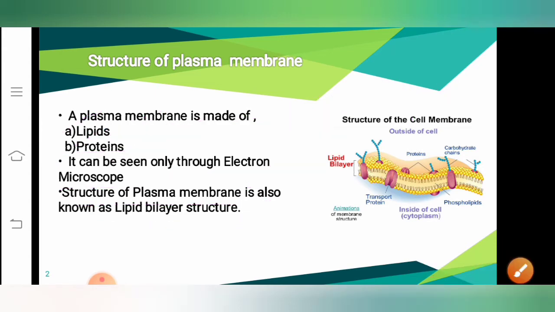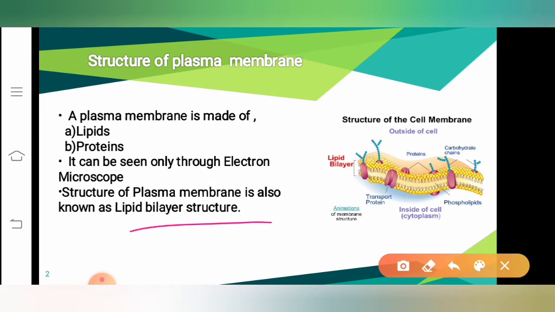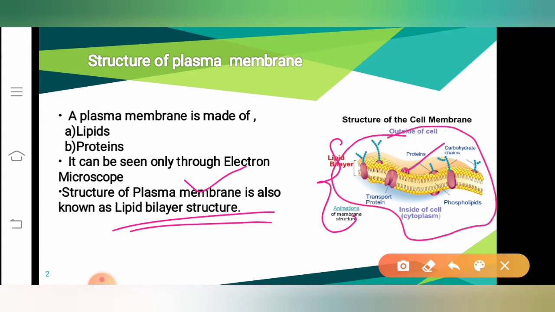The another name of plasma membrane is called as the lipid bilayer structure. You can observe the structure of the lipid bilayer here, where this structure is made up of proteins as well as the lipids. This is actually the structure which is found inside the cell, that is inside the cytoplasm.